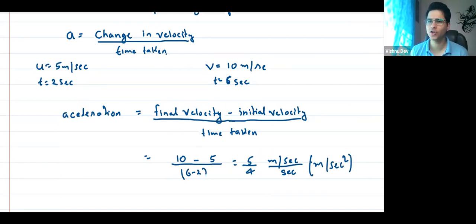Right? Yes, sir. Rohan, it is a difference, right? When you talk about time taken, how much time it has taken from this to this. Initially it was 2 seconds, but you have a velocity of 10 meters per second at 6 seconds. So what's the change in time? Got it, Rohan? Are we getting this concept?